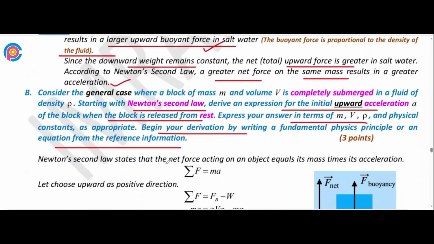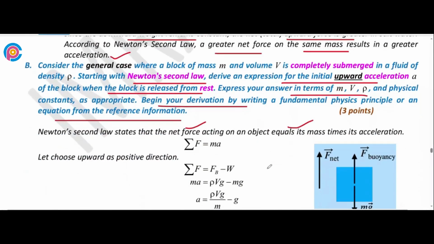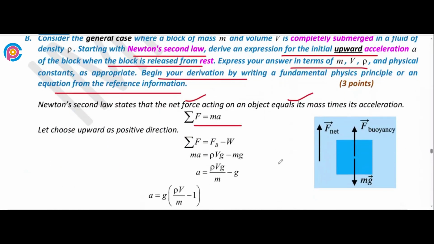Newton's second law states that the net force acting on an object equals mass times acceleration, so F equals ma. Now there are two forces: one is the weight, and one is the buoyant force. The buoyant force acts upward, so upward is taken as the positive direction and downward as the negative direction. So rho Vg minus mg equals ma.